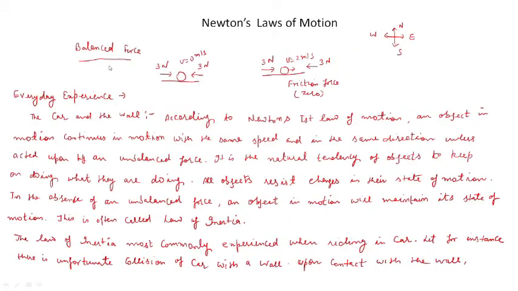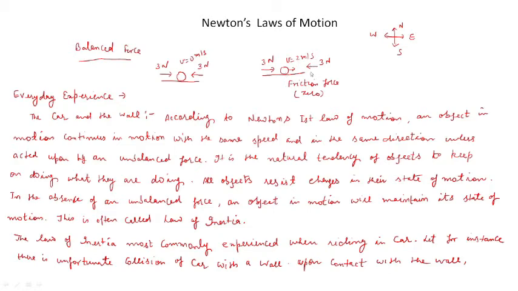Now you can understand the example of the balanced force. Suppose an object is at rest. If you apply a 3 Newton force in the positive x direction and at the same time you apply a 3 Newton force in the minus x direction, then the object will remain at rest because there is no net force acting on the object.